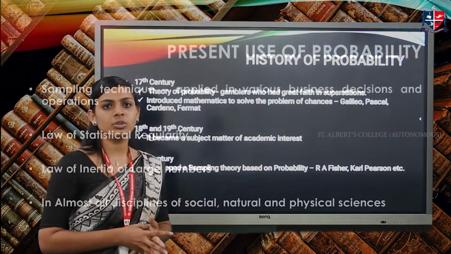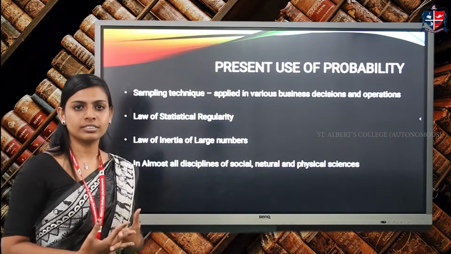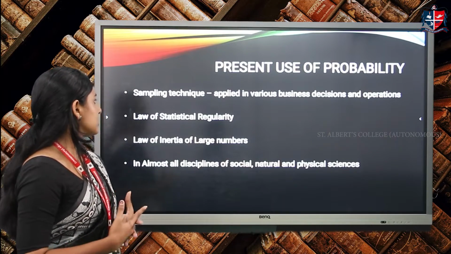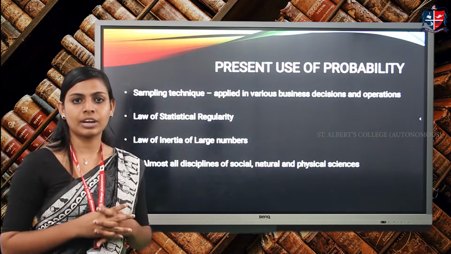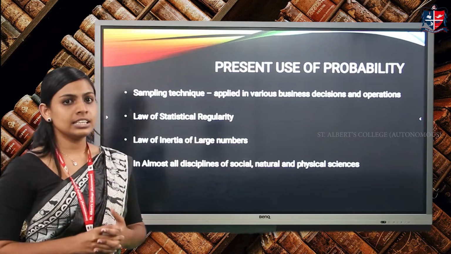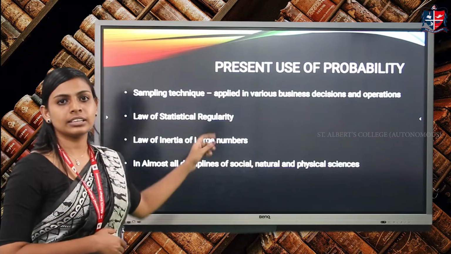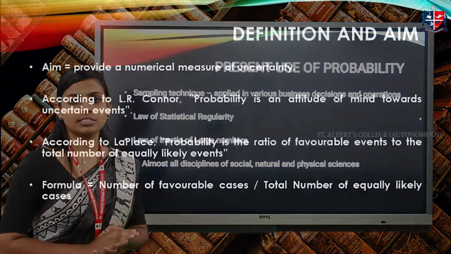And now, the present use of probability. We are in the 21st century, and today probability is used in various aspects of life. It is used in almost all sciences, natural, social, physical, etc. We have also developed two famous concepts from the theory of probability, the law of statistical regularity and the law of inertia of large numbers. The sampling techniques developed by Karl Pearson and R.A. Fisher are used in many decision-making processes.